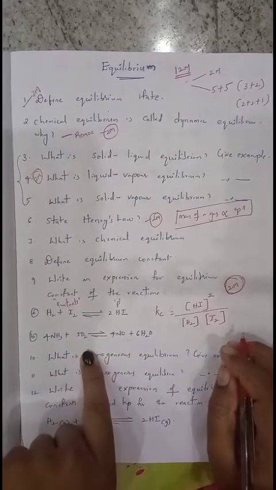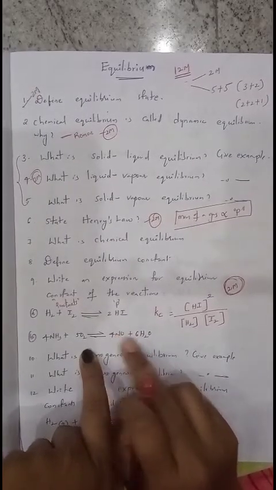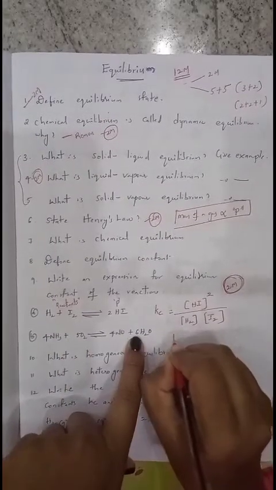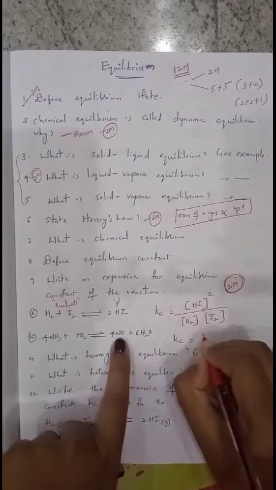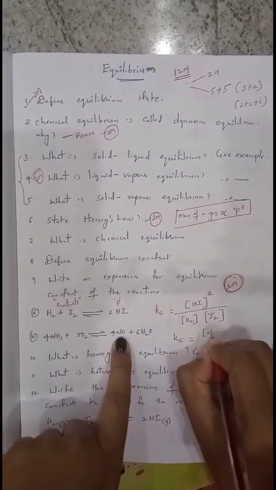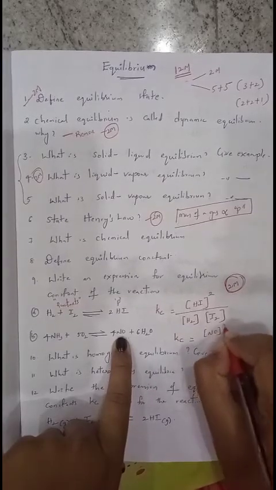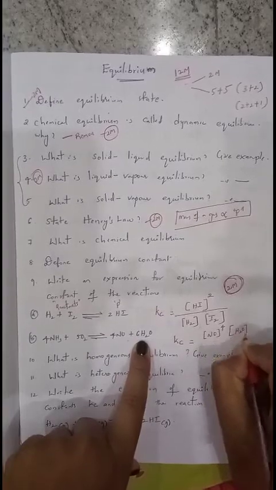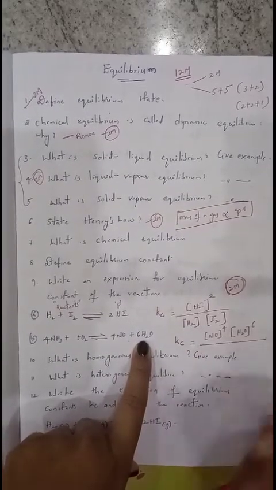Next, equilibrium constant for the other equation. So concentration of products divided by concentration of reactants. Again here the equilibrium constant is given by Kc, which is equal to concentration of product NO, total moles of NO released here is 4, and concentration of H2O, which is in 6 moles. Write it as power, divided by concentration of reactants.